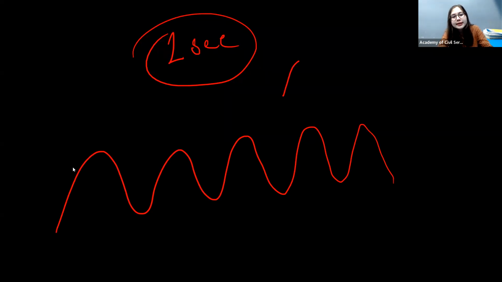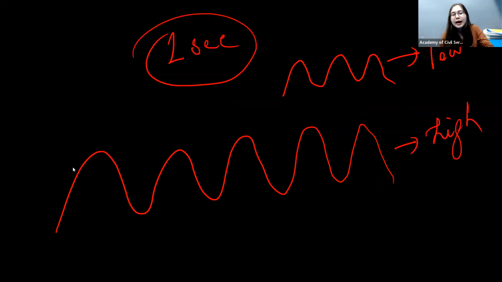But if in 1 second only this many waves are passing by, then the frequency is low. Here the frequency is high. That means within a limited time period, the number of waves moving through is called frequency. Is it clear what frequency is?